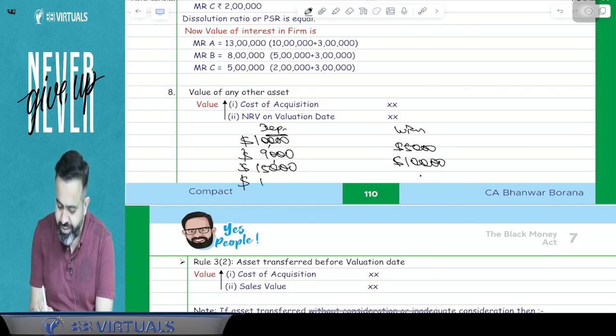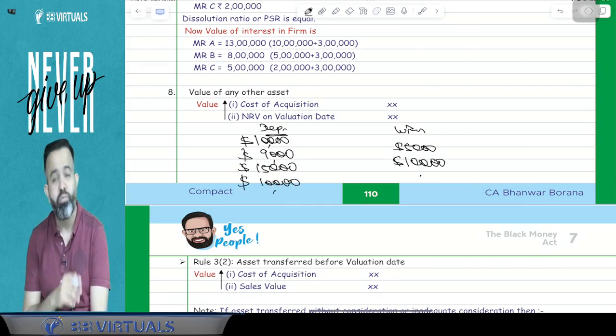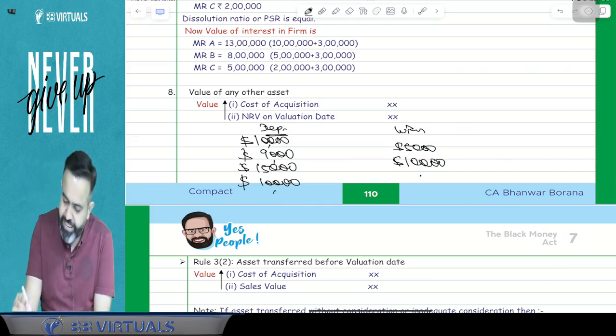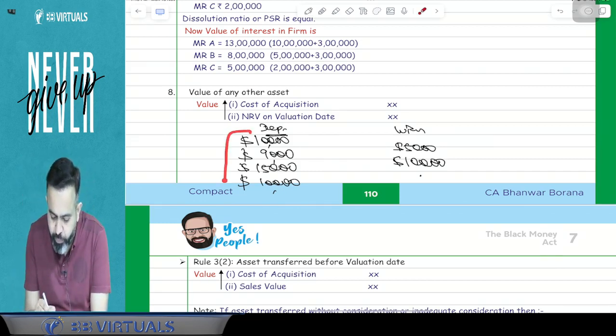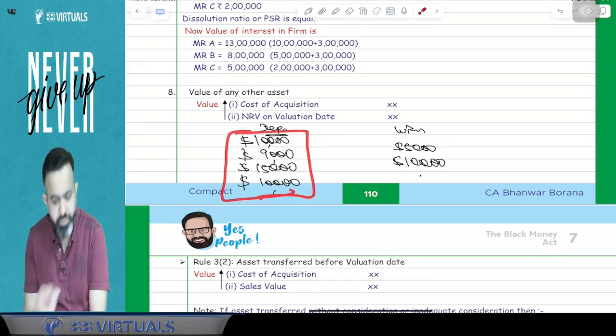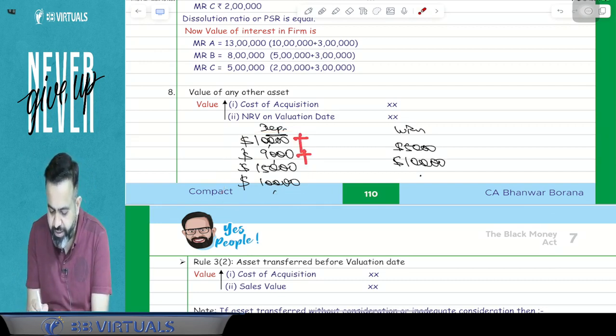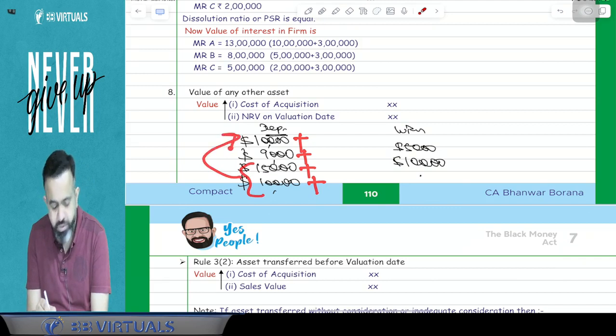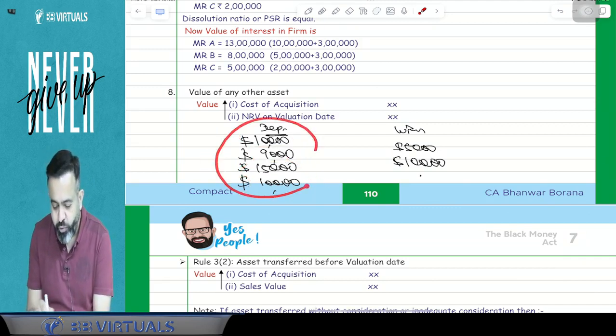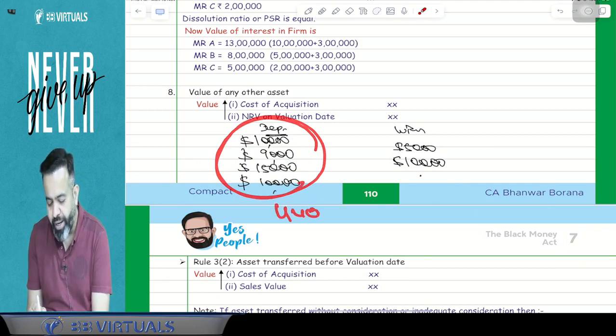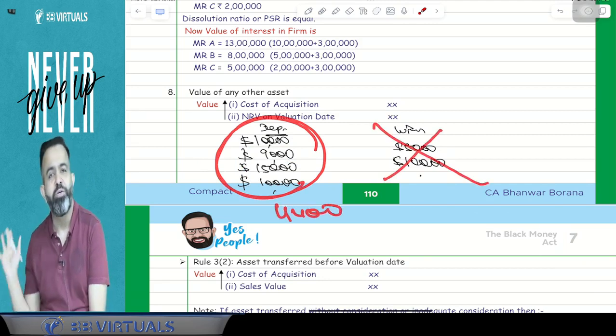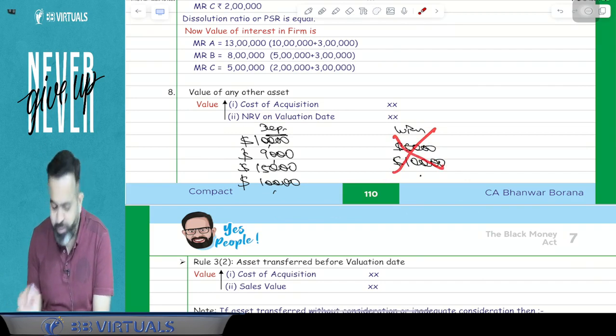Again I have deposited $10,000 in that account. Then what will be the value? So guys, here value means just take the deposit amount. So 10,000 plus 9,000 plus 15,000 plus 10,000. So 25,000 plus 10,000, 35,000, plus 9,000 comes to 44,000. So $44,000 will be the value of the bank account. Withdrawal will not be reduced.